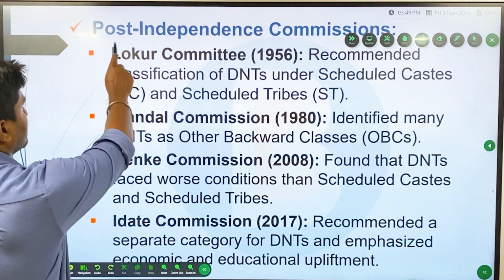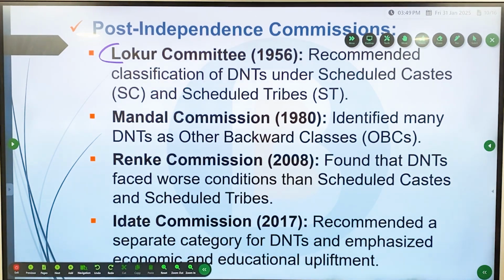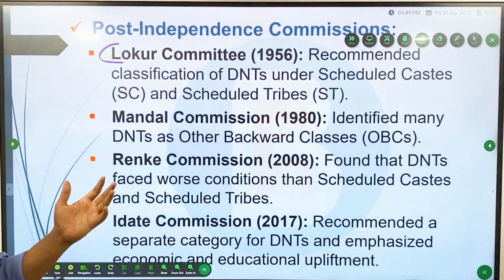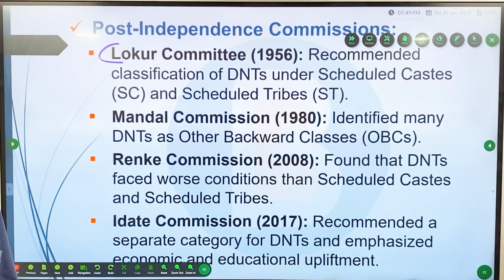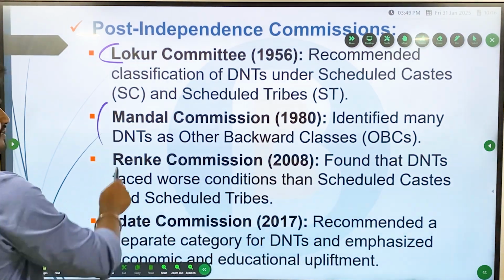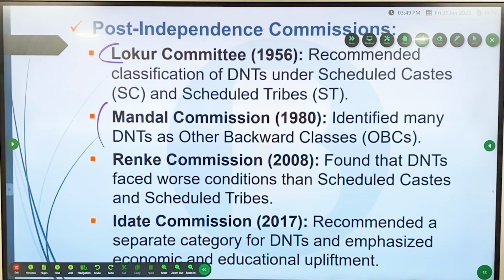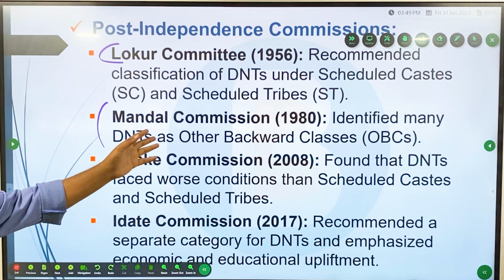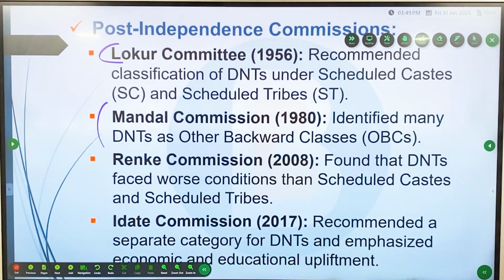First one is the Lokur Committee, which recommended classification of DNTs under the Scheduled Castes or Scheduled Tribes, so that they can get the benefits of reservation and the stigmatization of habitual offenders can be reduced. Then the famous Mandal Commission identified many DNTs as Other Backward Classes, instead of SCs or STs. The Renke Commission found that DNTs faced worse conditions than the Scheduled Castes and Scheduled Tribes, and they should be provided with certain benefits from the reservation.